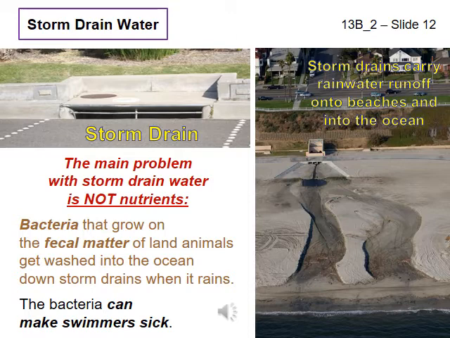Bacteria on the fecal material can cause beachgoers to get sick. They can cause liver, breathing, and stomach problems, ear and eye infections, hepatitis, paralysis, and more. The ocean helps the bacteria get into our bodies through our eyes, ears, mouth, and so on. The water offers support to the bacteria so that they can drift to us. Note that it is bacteria from land animals that typically make human swimmers sick. Most ocean bacteria are not well adapted to invade the bodies of land mammals like humans.